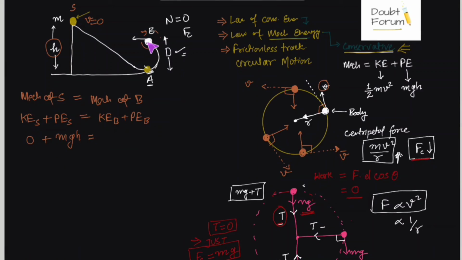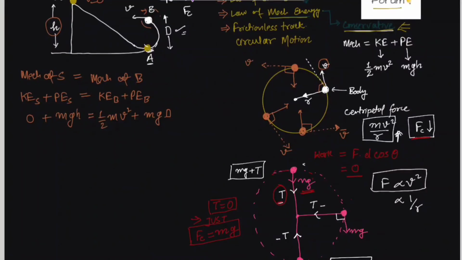There would be some potential energy. We don't know the velocity at point B, so let us assume the velocity at point B is v. So kinetic energy at point B would be half mv squared. Potential energy at point B would be mgd, where the height of point B is d, the diameter of the circle. So we can say half mv squared is equal to mgh minus mgd. This is our first equation.